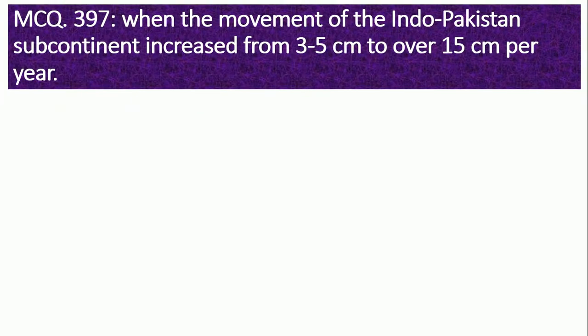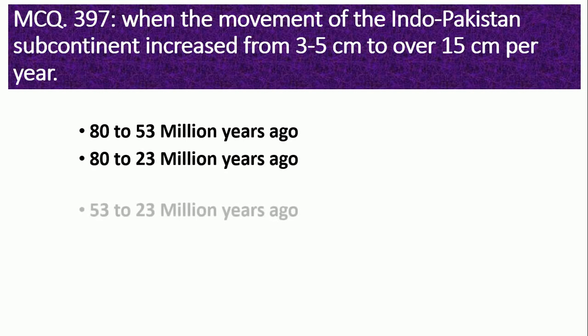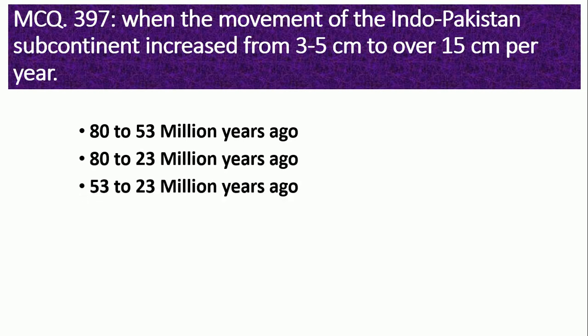MCQ number 397. When the movement of Indo-Pakistan subcontinent increased from 3.5 centimeter to over 15 centimeter per year? 80 to 53 million years ago, 82 to 23 million years ago, 53 to 23 million years ago, 95 to 53 million years ago. So the right option is option number 1, 80 to 53 million years ago.